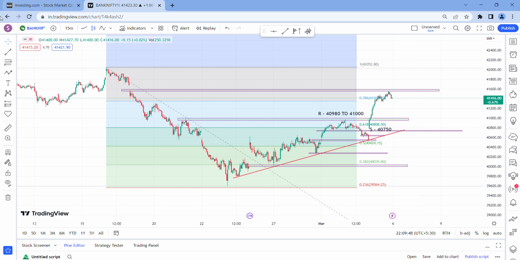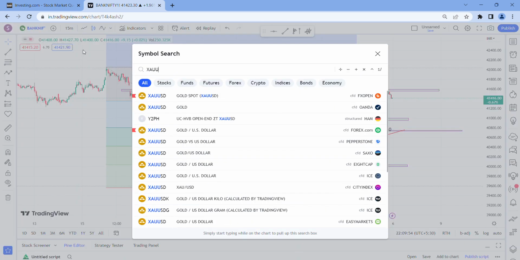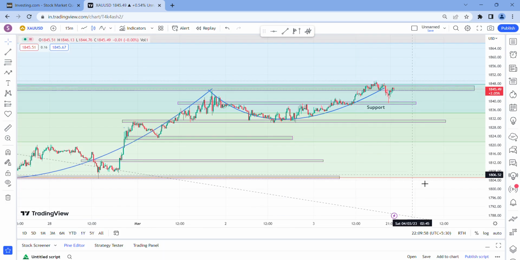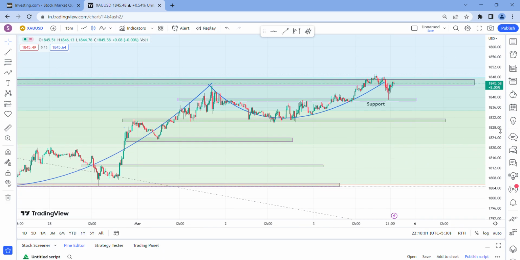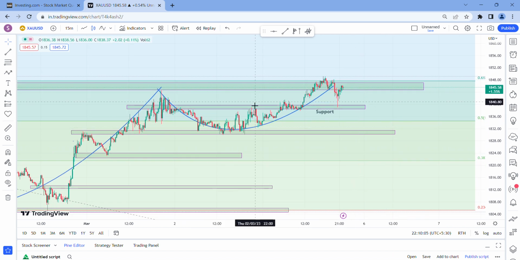This applies to any asset class. Let us take gold, because I gave you a buy call on gold yesterday. Yesterday when I gave it, it was trading in this range.